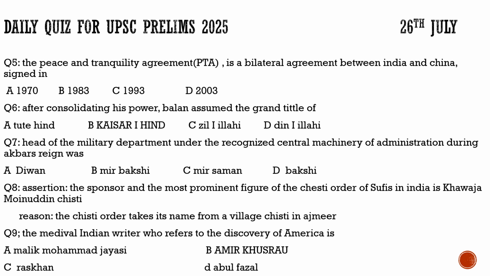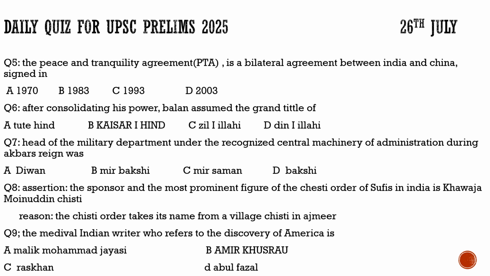Now coming to the question number 6, these questions from 6 to 10 are related to the previous year questions. As you know, we are discussing the medieval history questions here. So now the question number 6 says, after consolidating his power, Balban assumed the grand title of. So what do you think he assumed the grand title of?